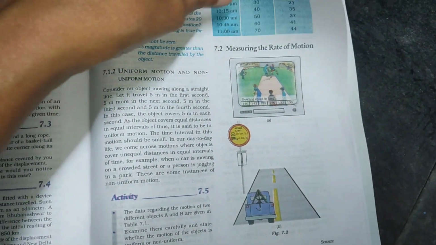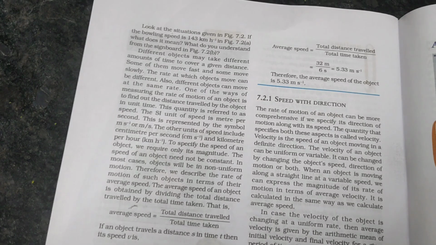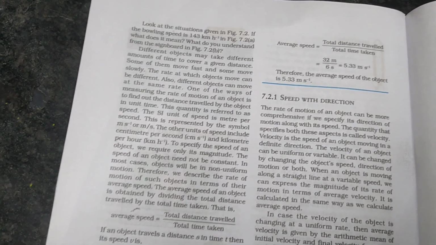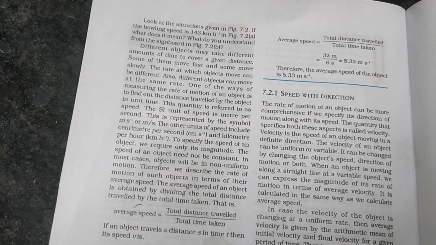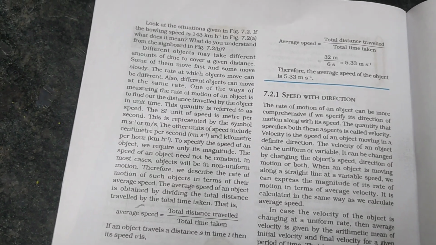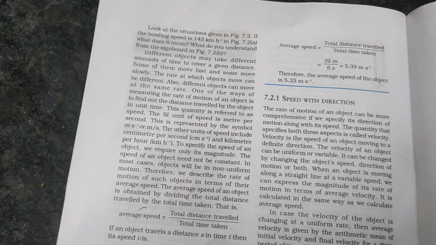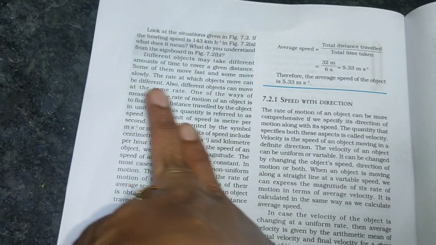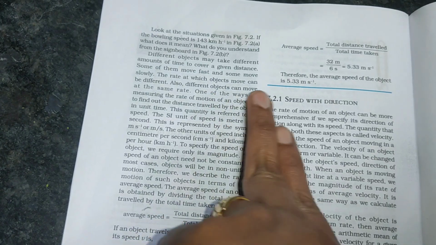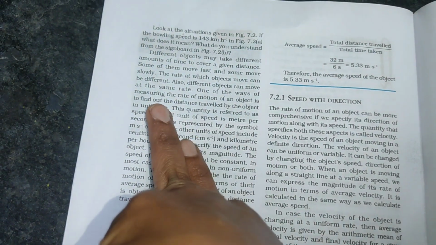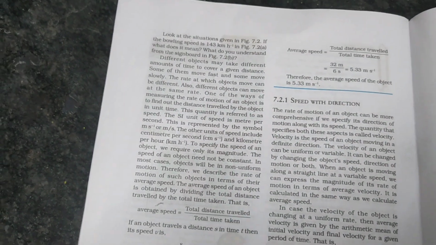Next is measuring the rate of motion. Rate means speed. Different objects will take different amounts of time to cover a given distance. If they cover more distance, the faster they are going. If they are covering very little distance, then they are going very slowly. So the rate at which objects move can be different, and different objects can also move at the same rate. How do we find out the rate of motion?